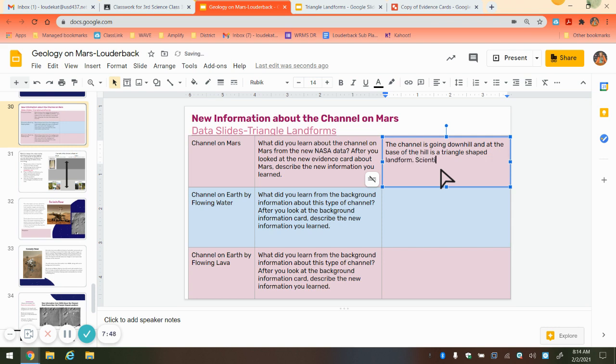And we want to add that scientists believe the rocks in this landform, and we probably want to specify that it's a triangle-shaped landform, are different from the rocks surrounding it.